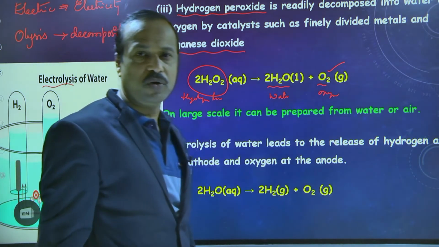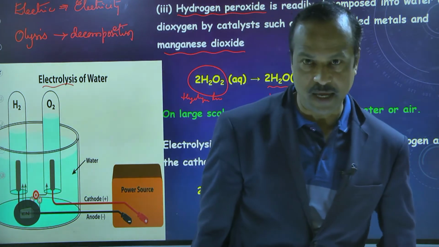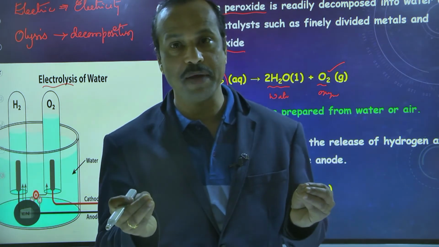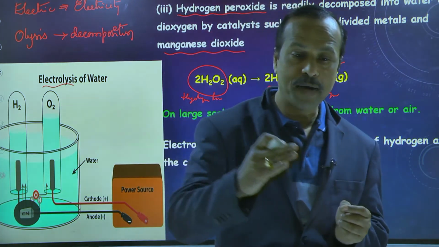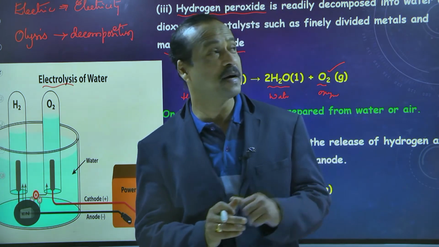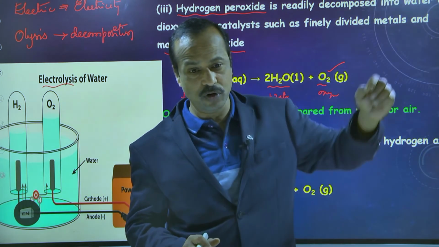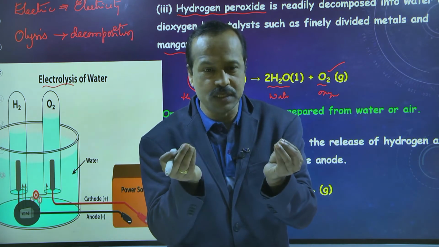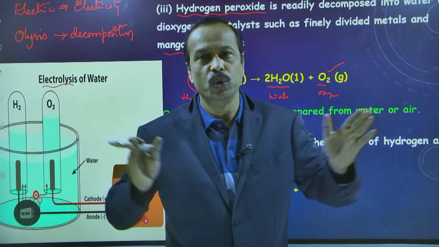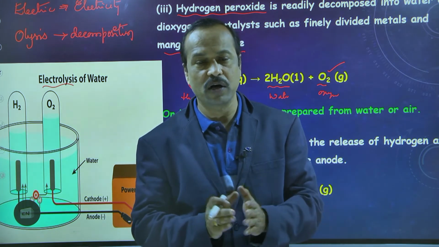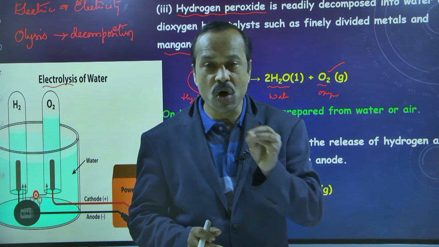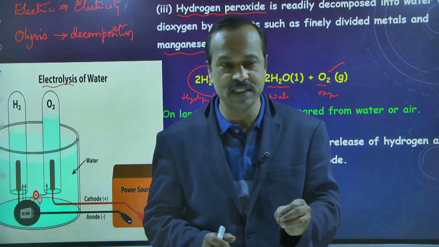So what are we doing? We are separating the chemical compound by passing electricity, electric current. By passing electricity, we are decomposing one compound into two elements, two substances. This is called electrolysis. Is this clear, electrolysis?